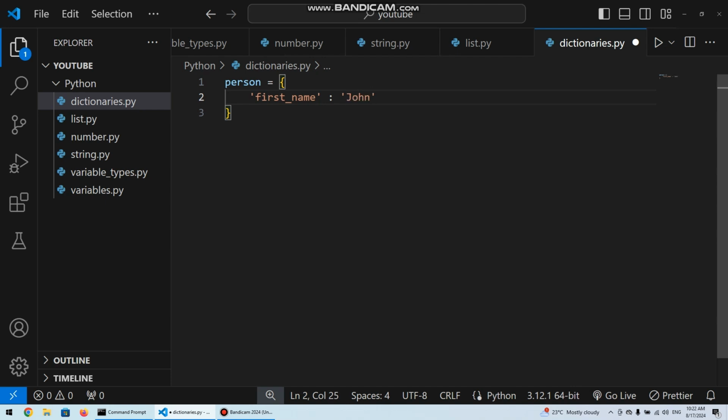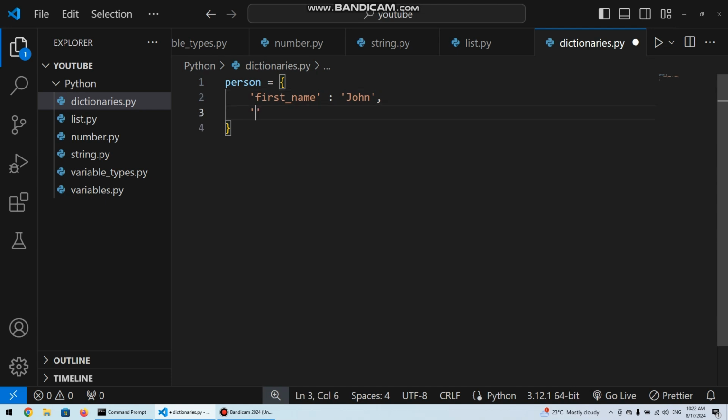This is already a dictionary. It has just one item, but it's already a dictionary. Dictionaries are a collection of key value pairs separated by commas within curly braces. So we are already seeing one key value pair. The key is first name, the value is John.